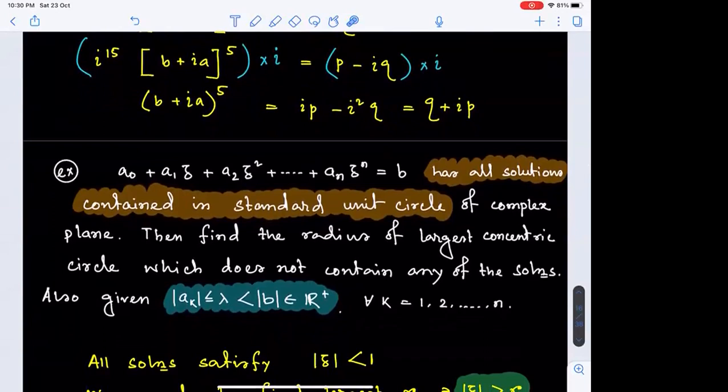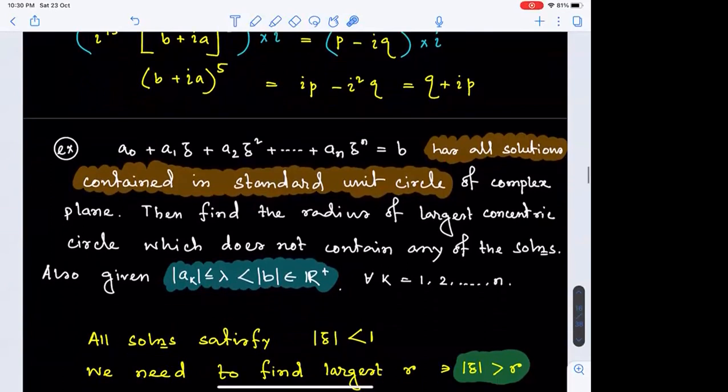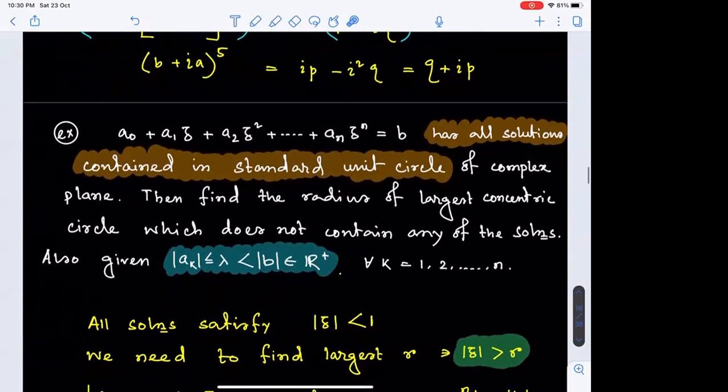So if we consider all the solutions, then as per the information, all the solutions satisfy mod z less than 1, what has been stated in this highlighted section. Now we need to find the largest r satisfying modulus of z greater than r, right? Can everyone follow this motive of the question?